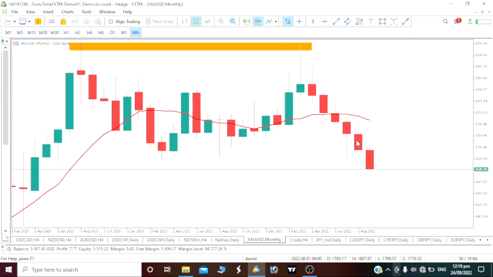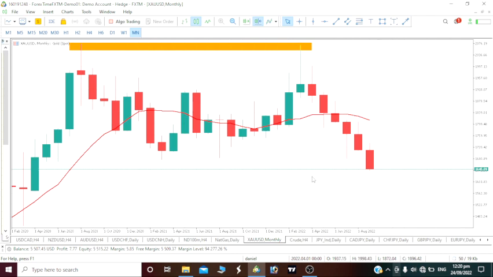Now take a look at the fundamental aspect of it. We all can see the interest rate hike. Once interest rates keep increasing, then we tend to see the USD go bullish. So once our USD starts rising, anything we are trading into will actually drop, be it any currency pair. That means since our gold is a correlation pair to our USD, and USD itself is going bullish, there's only one movement we will be seeing, which is a bearish move on the gold. So as the USD is going bullish, you should be seeing a drop on the gold. But once gold is going bullish, then the USD will be dropping.